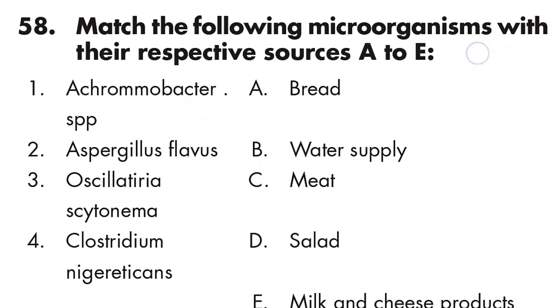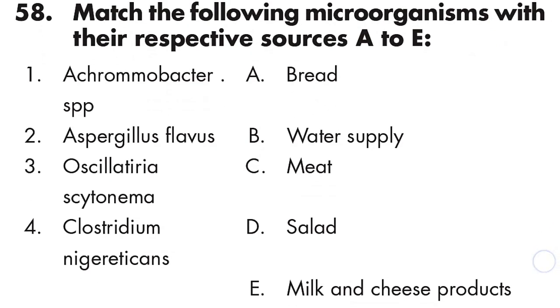Question number 58: match the following microorganisms with their respective source, A to E. Achromobacter spp. is milk and cheese products. Option E is right. Aspergillus flavus is related to bread. Oscillatoria cytonema is related to water supply.